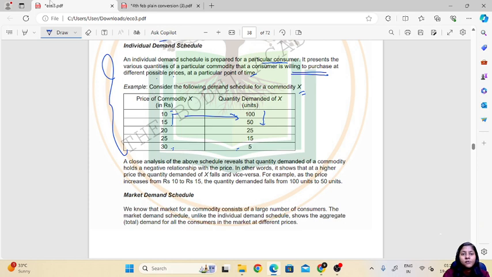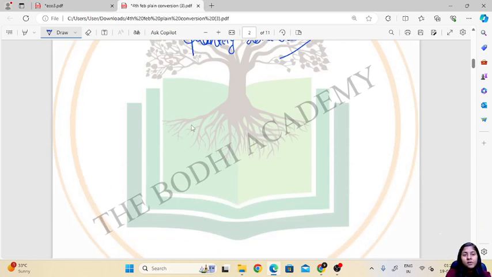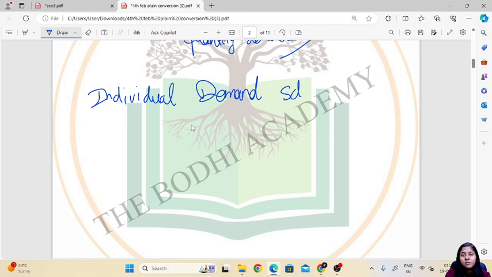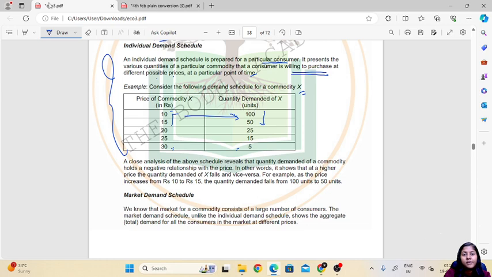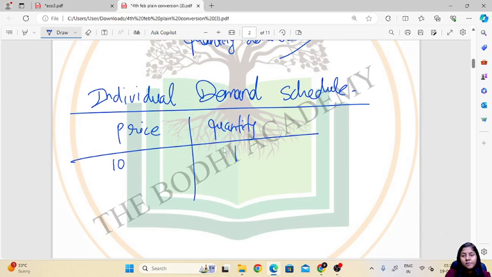So here, from the individual demand schedule, price and quantity demanded: when price is 10, quantity demanded, if you can see, is 100. So when price is less, quantity demanded is more.